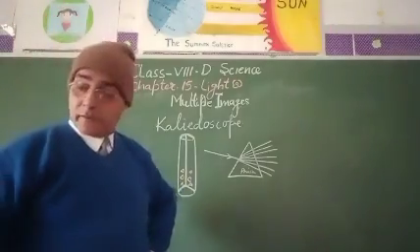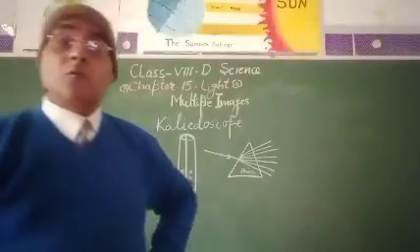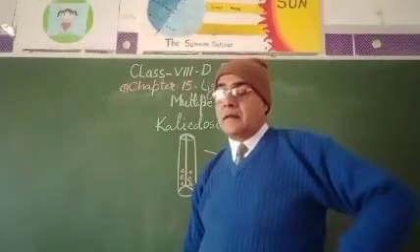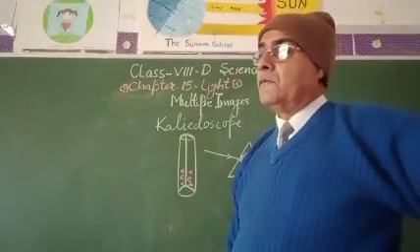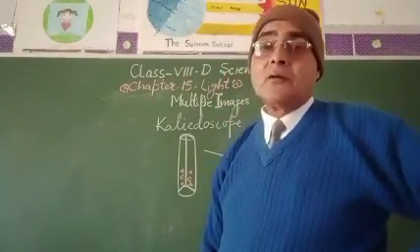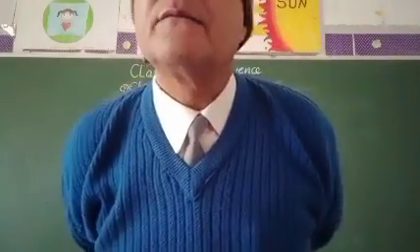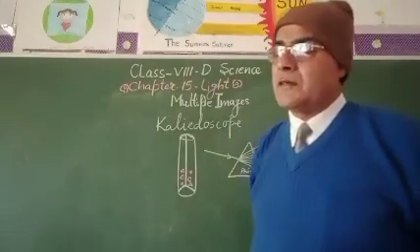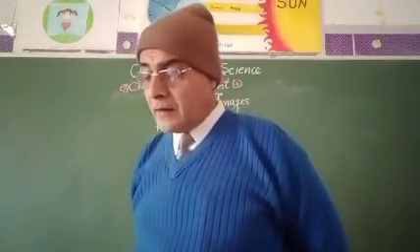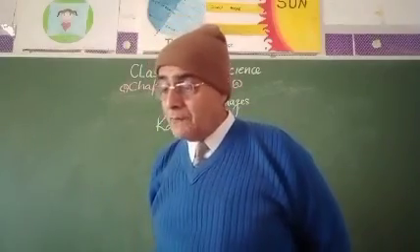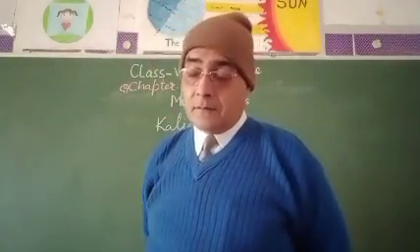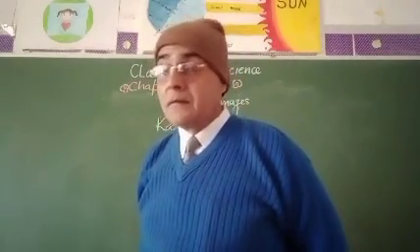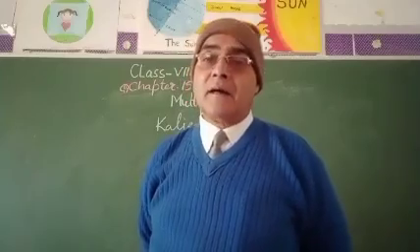Now my dear student, the next topic is the structure of the human eye. The human eye bears a lens, and for the structure of the human eye you have to see the diagram given in the book. I will not repeat it over here, but I will give you the things about the correction of the different diseases of the eye.